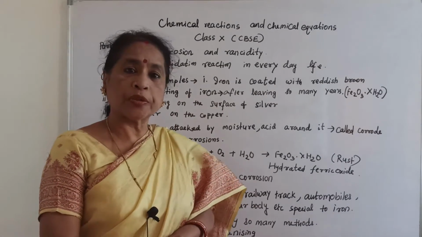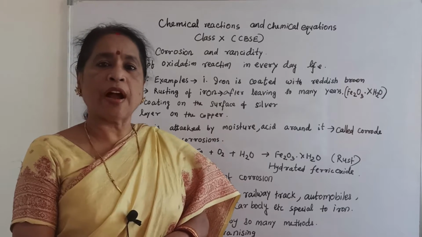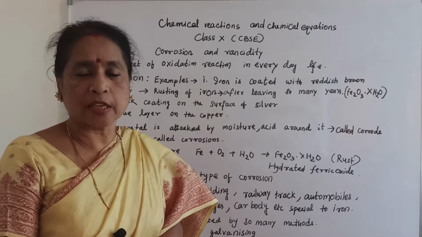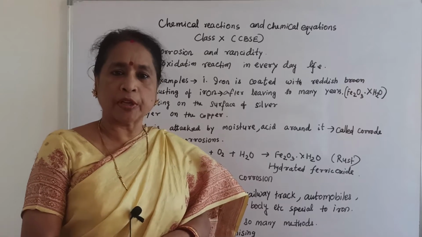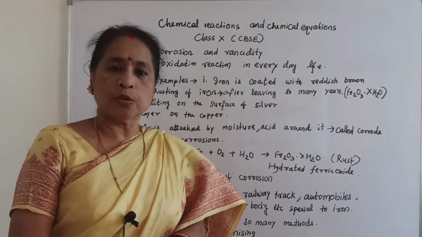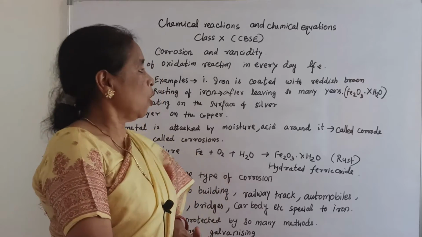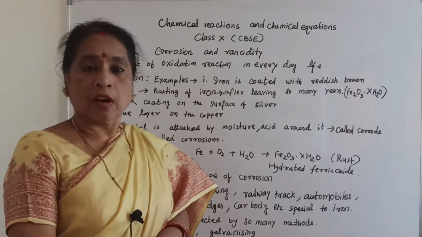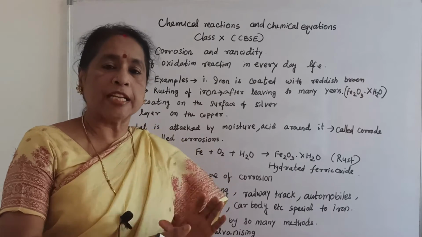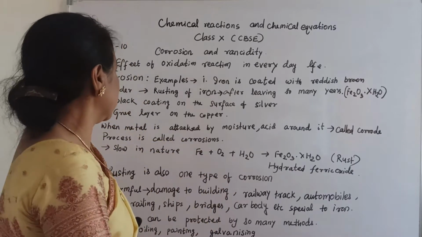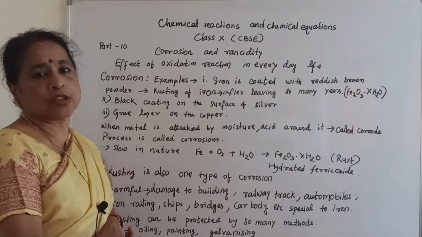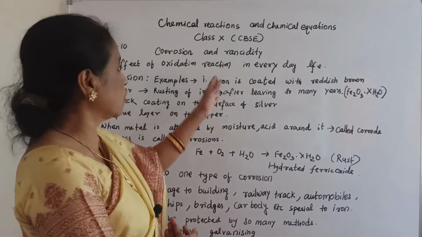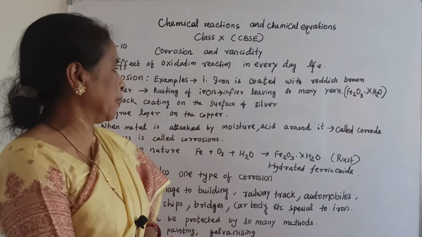For example, iron coated with reddish brown. You can also find, after 5 years, 10 years or 15 years, some iron pieces which are very important in our house building and in different industries. They also have some reddish brown color, and sometimes reddish brown powder comes out of the iron. That is called rusting of iron. This is also one type of effect of oxidation in our everyday life.